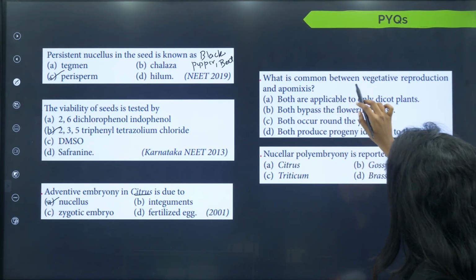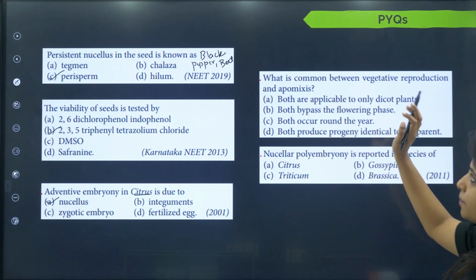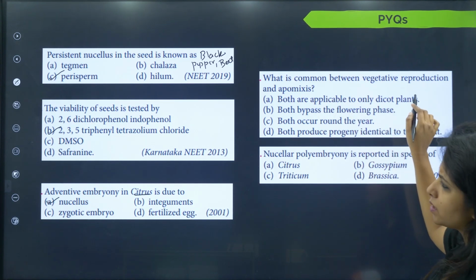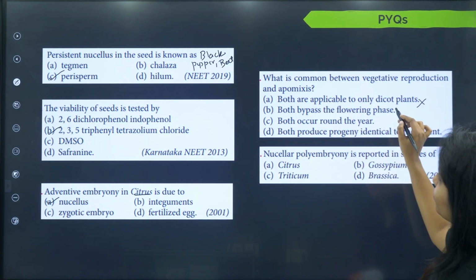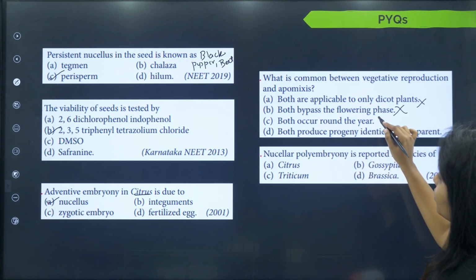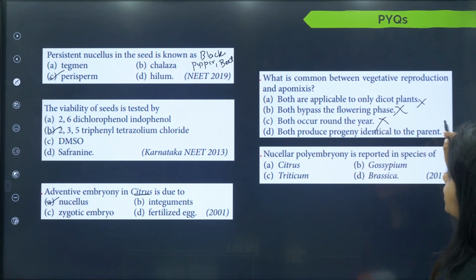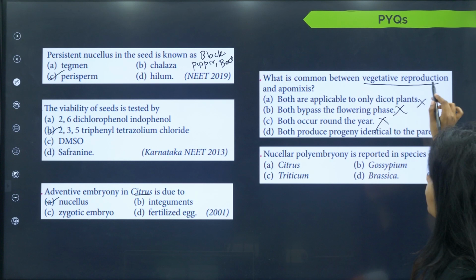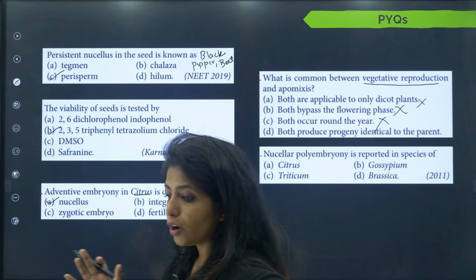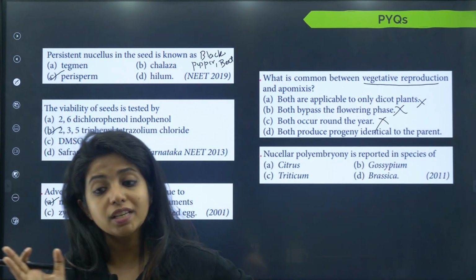What is common between vegetative reproduction and apomixis? Both are applicable to only dicot plants, is it like that? No. Both bypass the flowering phase? No. Both occur around the year? No. Both produce progeny identical to the parent? Yes. Vegetative propagation, where you are using the vegetative parts, you are not doing sexual reproduction there. It is also asexual reproduction.